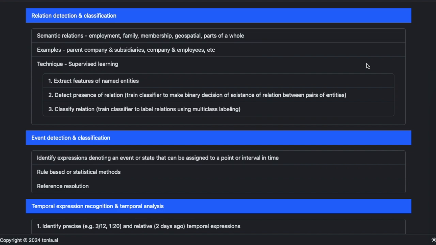Techniques for approaching this task may again use supervised learning, where we extract features of the named entities, detect the presence of the relation, train a classifier to make a, for example, binary decision of the existence of the relation between pairs of entities, and then train the classifier to label the relations using a multi-class labeling and classify the relation.